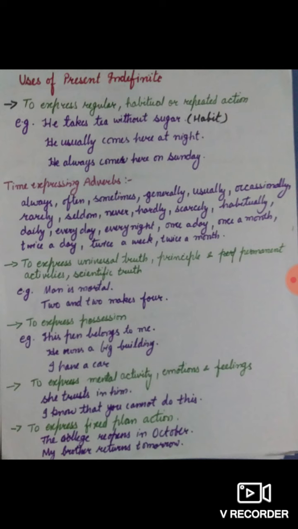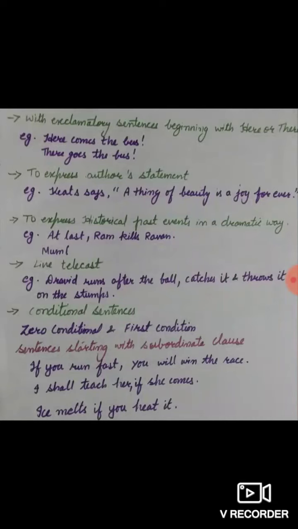We can cite: the college reopens in October, my brother returns tomorrow. I suppose this use is also clear to all of you. Now move on to the next use.